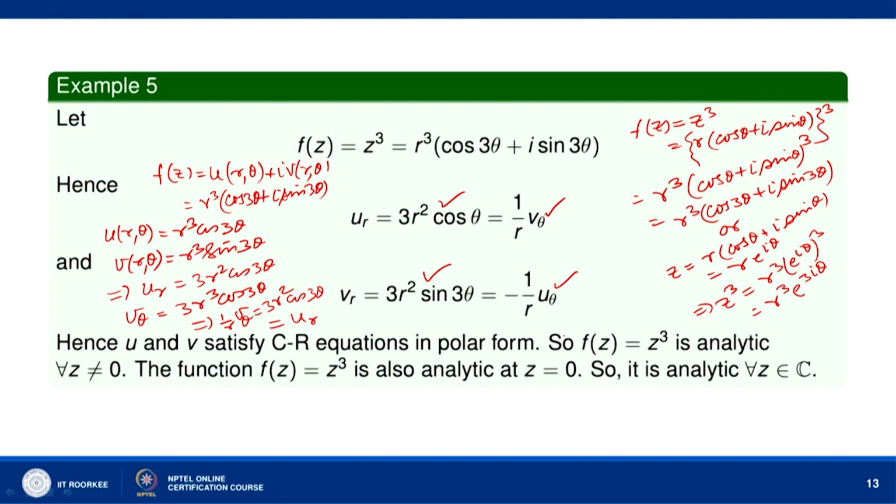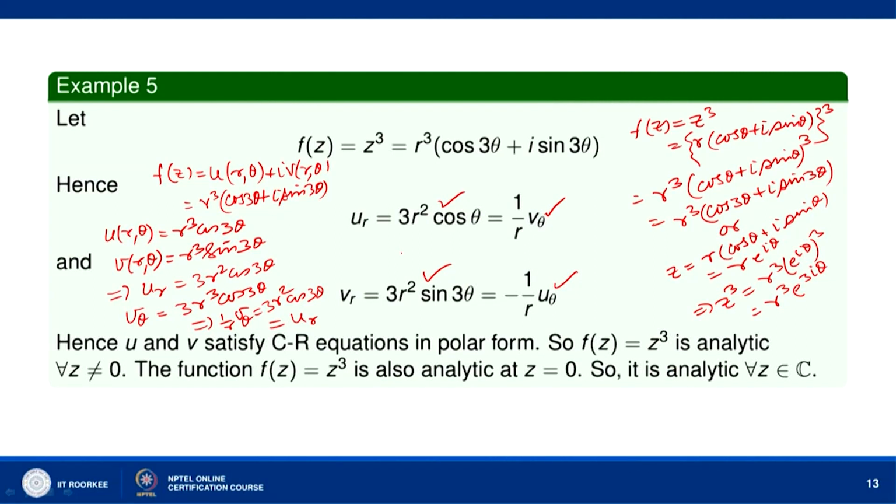See, why we are saying this? Because the functions u(r,θ), v(r,θ), and their partial derivatives u_r, v_r, they are all continuous functions of r and θ. So, by the sufficient conditions for analyticity theorem, okay, by that theorem f(z) equal to z cube is analytic for all z, because not just the fact that u and v satisfy Cauchy-Riemann equations, f(z) equal to z cube is analytic. It follows because of the continuity of u and v and the partial derivatives of u and v with respect to r and θ. So, f(z) equal to z cube is also analytic.